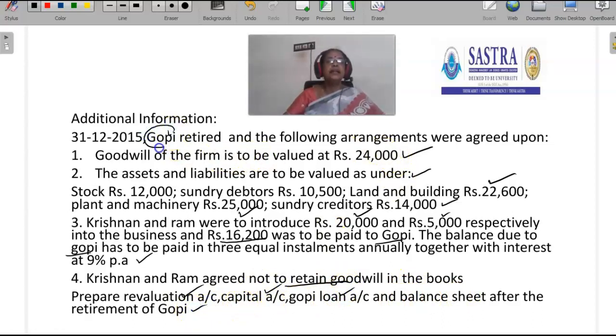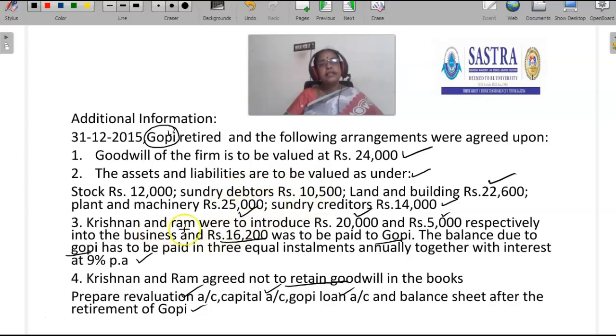So Gopi is retired. At the time of retirement, the assets are revalued. So the goodwill is revalued at rupees 24,000. These are all the assets and liabilities revaluation details.